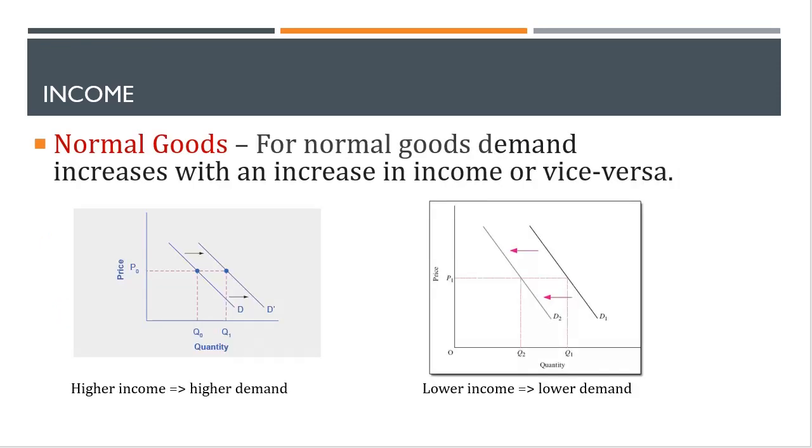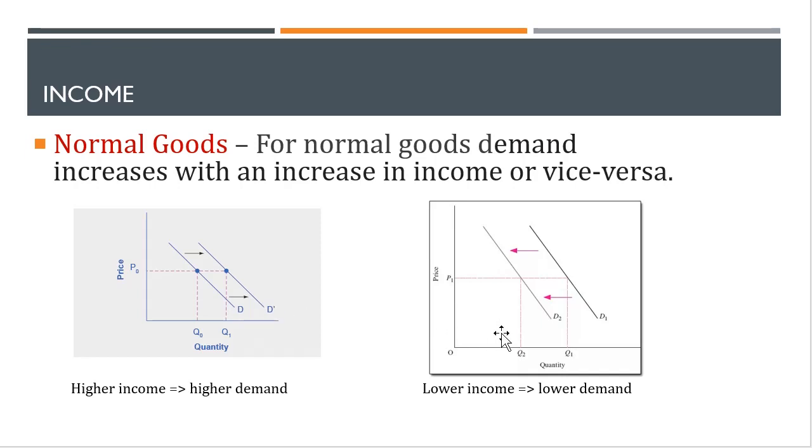Now let's move to the next slide. When you are considering normal goods, any increase in income should lead to more demand. This can be seen in this left diagram, where demand D shifts to the right to D prime. So when there is any increase in demand, the demand curve shifts to the right.